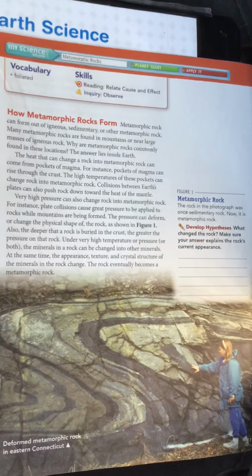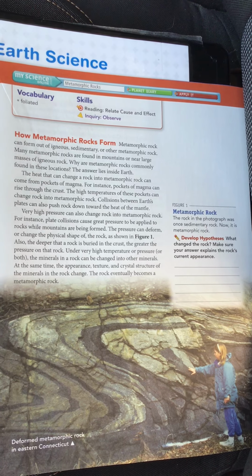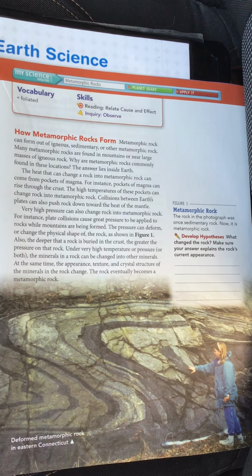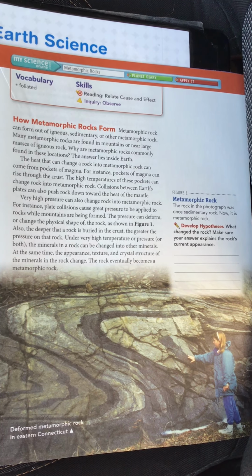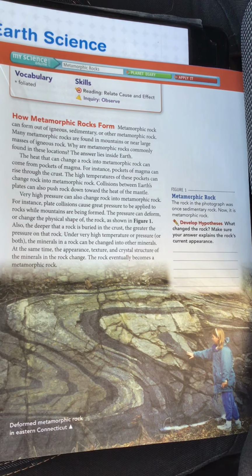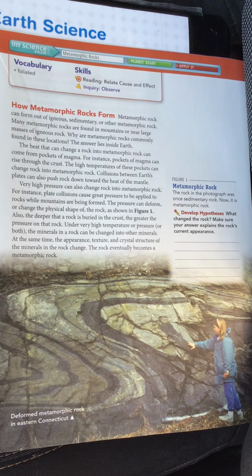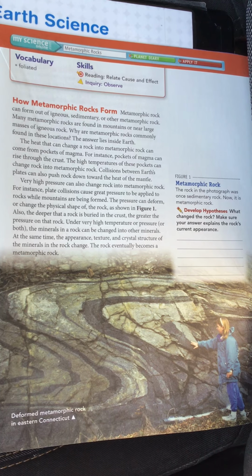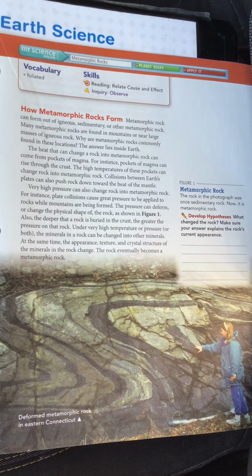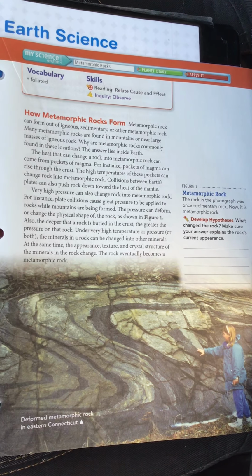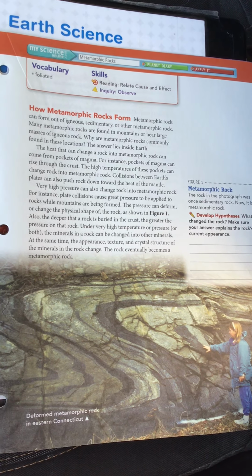How metamorphic rocks form. That is the coolest rock ever on the bottom of that page. Metamorphic rock can form out of igneous, sedimentary, or other metamorphic rock. Many metamorphic rocks are found in mountains or near large masses of igneous rock. Why are metamorphic rocks commonly found in these locations? The answer lies inside the earth. The heat that can change a rock into metamorphic rock can rise through the crust. The high temperatures of these pockets can change rock into metamorphic rock. Collision between Earth's plates can also push rock down towards the heat of the mantle. Those are all ways that can change the rocks.